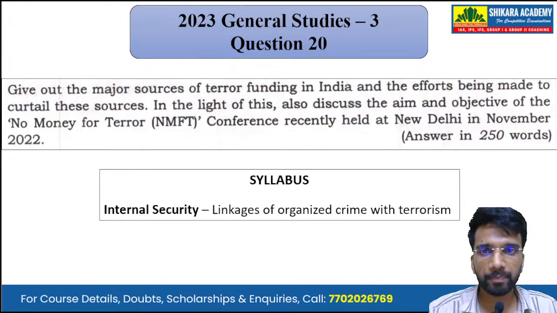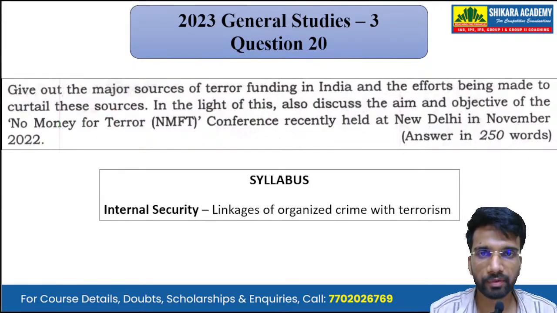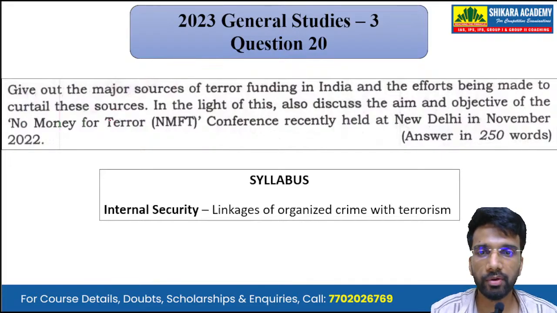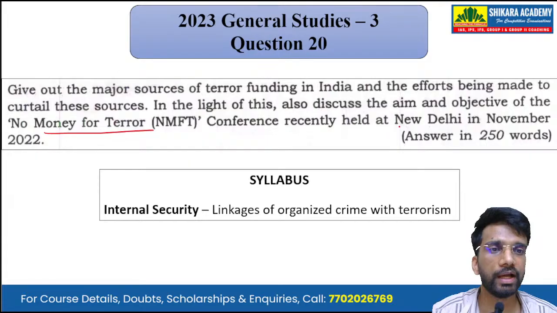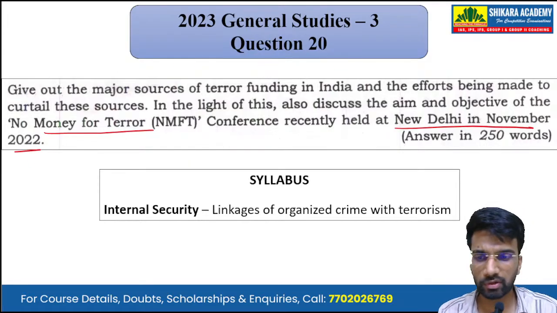Moving on to the last question. Give out the major sources of terror funding in India and efforts being made to curtail these sources. In light of this, also discuss the aim and objective of the No Money for Terror conference recently held at New Delhi in November 2022. So this question was asked in 2023.